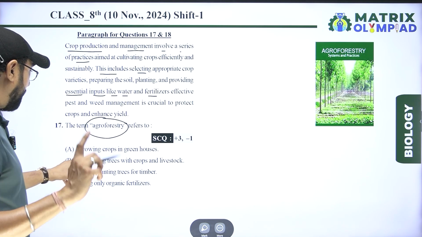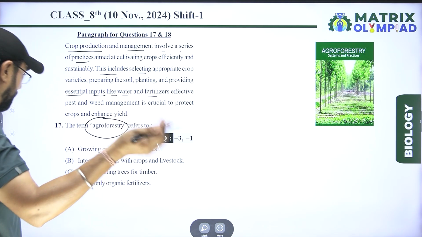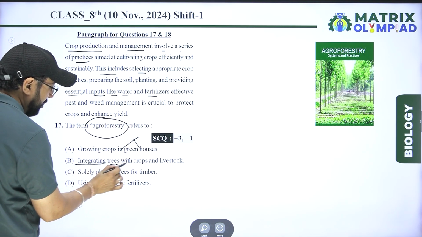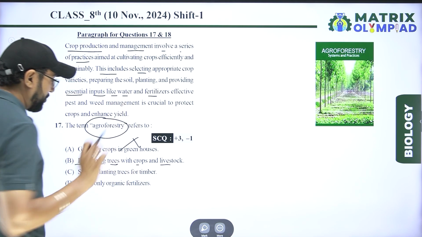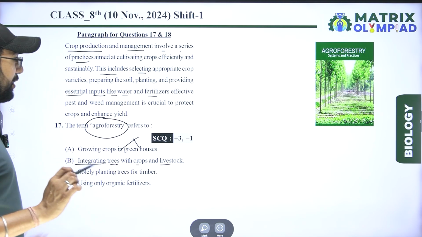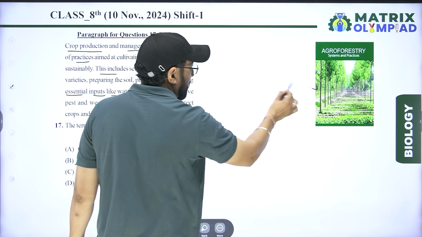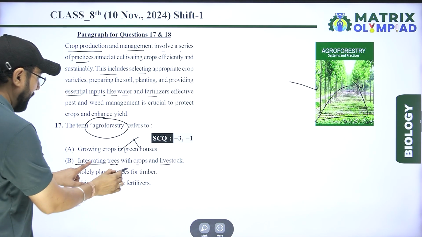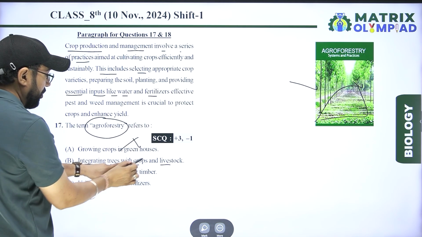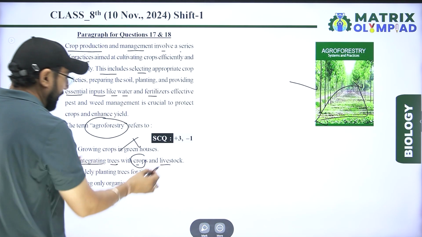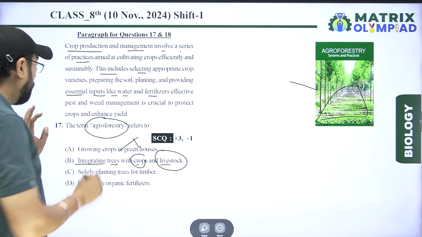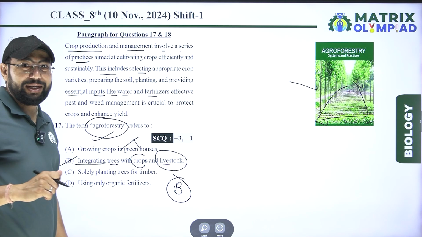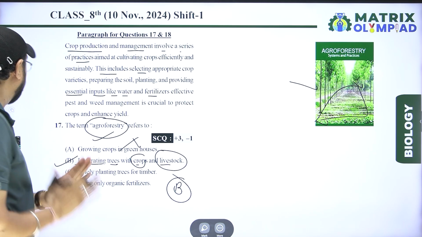growing crops in a greenhouse? No, greenhouse is another system. Integrating trees with crops and livestock. Agroforestry, like forest and crop. So integrating trees with crops and livestock. Option B is correct for this question.